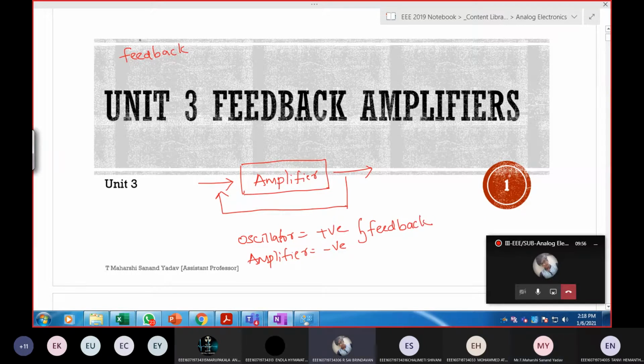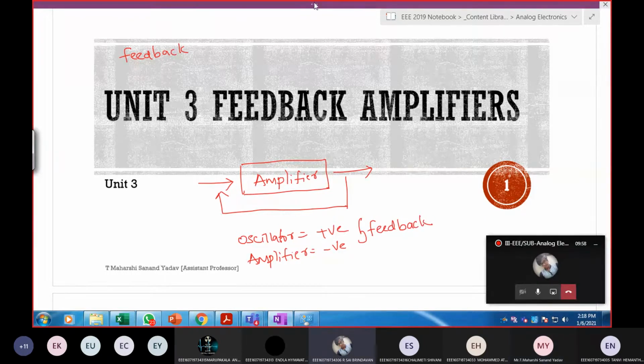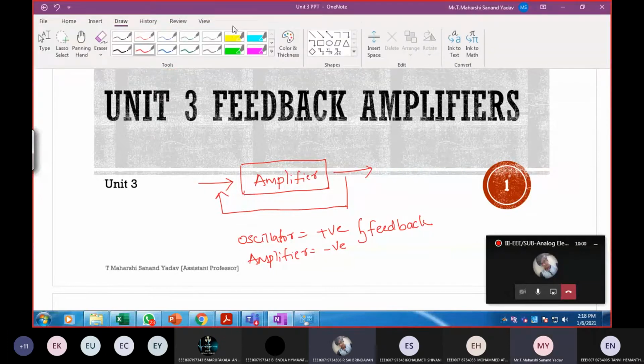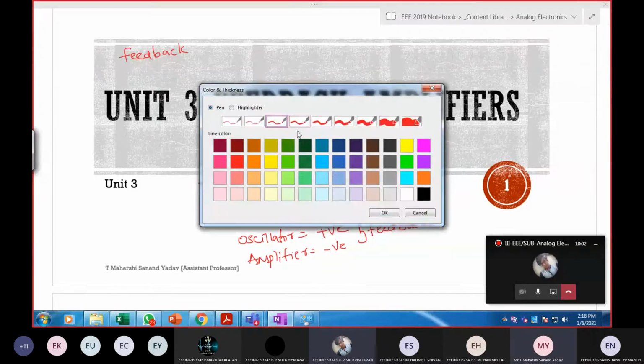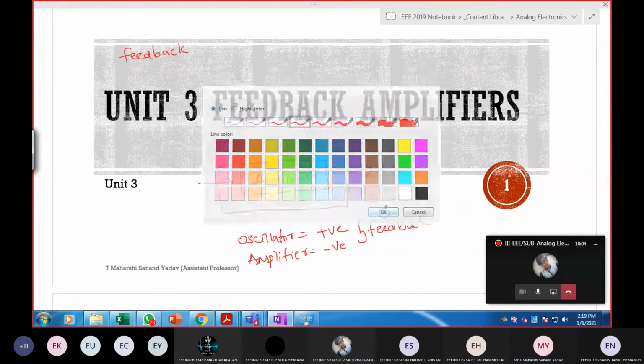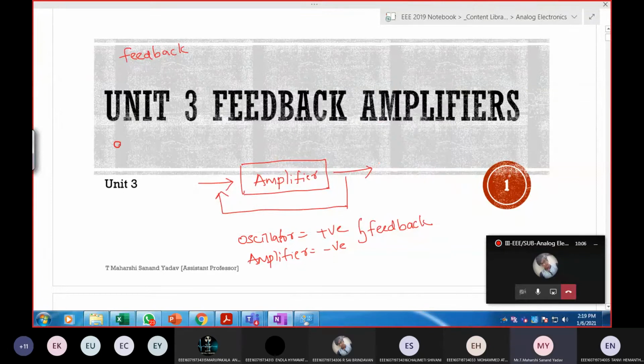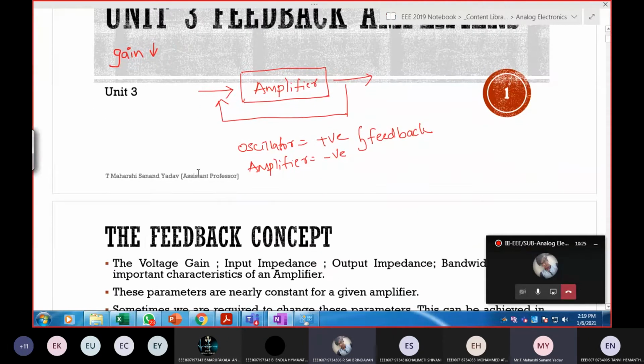What is the use of feedback? We can know the amount of output signal, sir. And anything else? What is the effect of gain due to feedback? Increases, sir. In case of negative or positive? Positive. In case of negative? Gain decreases. Okay, gain decreases.